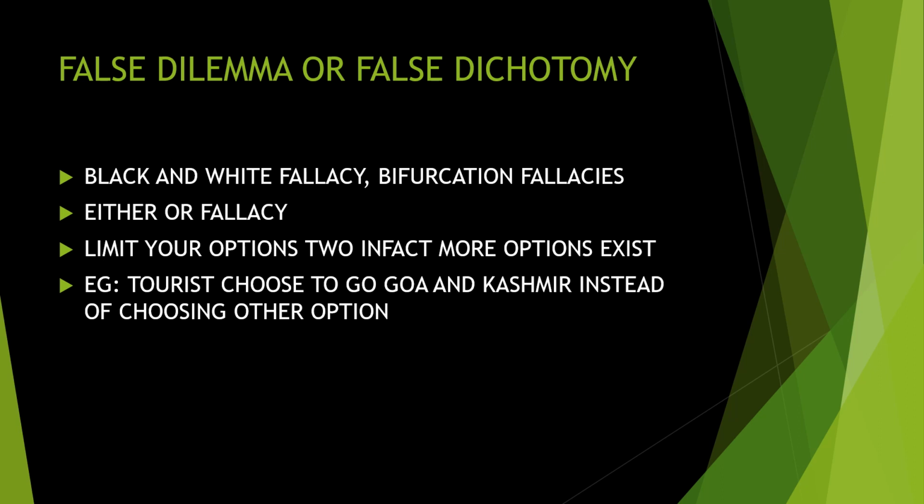For example, tourists choose to go to Goa or Kashmir instead of choosing other options. We know that India is a beautiful country with a lot of places to see. But usually when we ask which places you want to go, people easily come to the conclusion that we can go to Goa or Kashmir. So they are only choosing two options, even though there exist a lot of options. This is what we call false dilemma, false dichotomy, black and white fallacy or bifurcation fallacy.